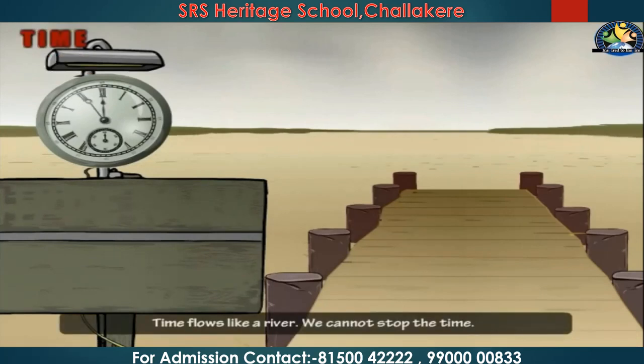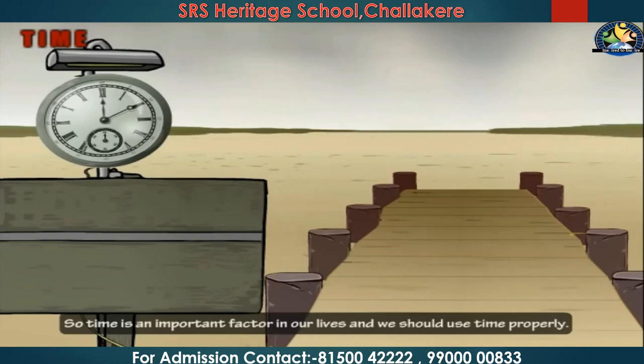You know that children, time flows like a river. We can't stop time. Have you ever tried to stop time? No, it flows only forward and it does not come back. So time is very precious and a very important factor in our life, and we should use it properly. We should not waste time. If you waste time now, it won't come back. So let us now study how to read the time and understand even the 24-hour clock.